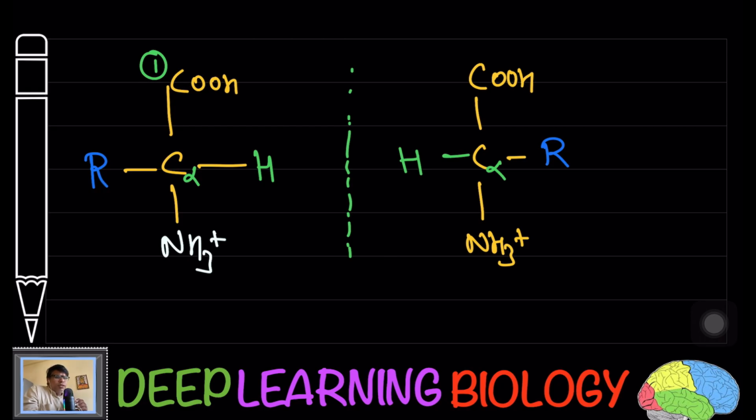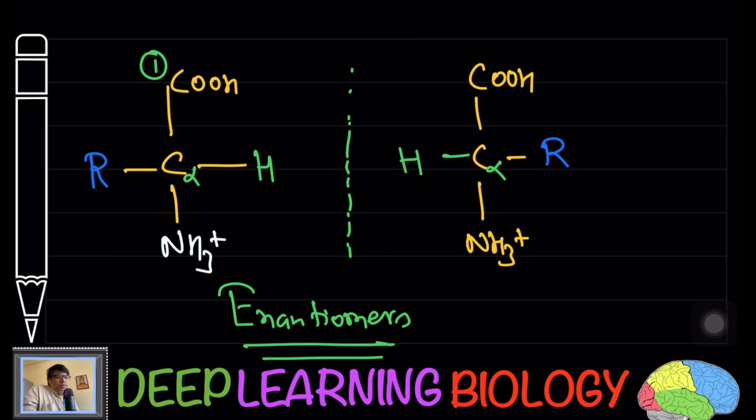Now if you see, both of these images are non-superimposable, just like your hands. You can't put this right hand on this left hand, so these are non-superimposable mirror images. Such stereoisomers are known as enantiomers.